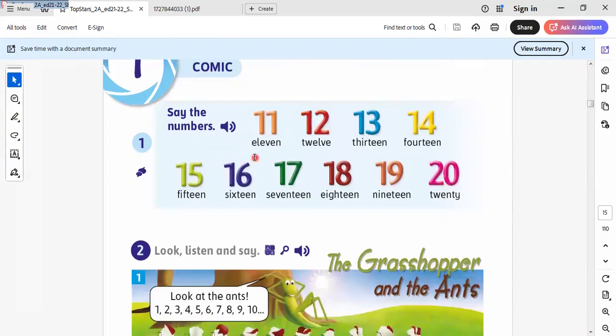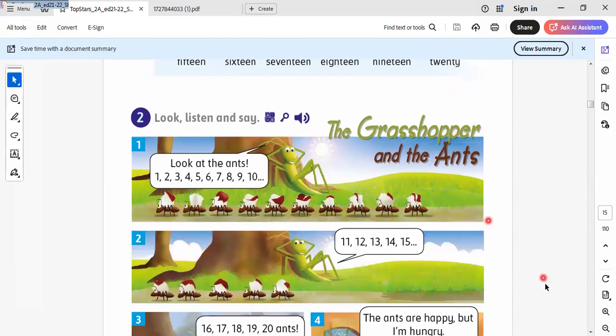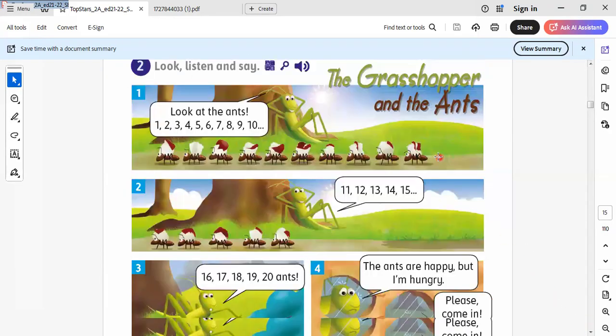In grade 1, we learned until 10. Then in this year, we continue from 11 till the end. 11 is written like this, 11, 12. 11 is in number and here is in letters. 11, 12, 13, 14, 15, 16, 17, 18, 19, 20. Let's go to this story, the grasshopper and the ants.